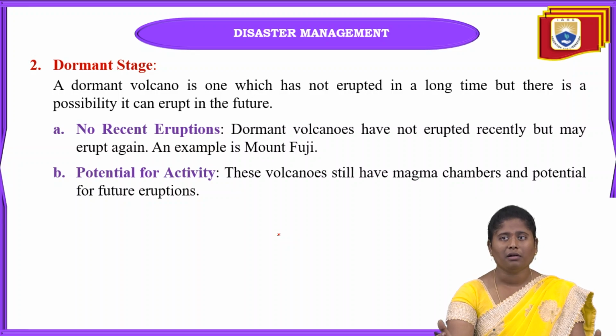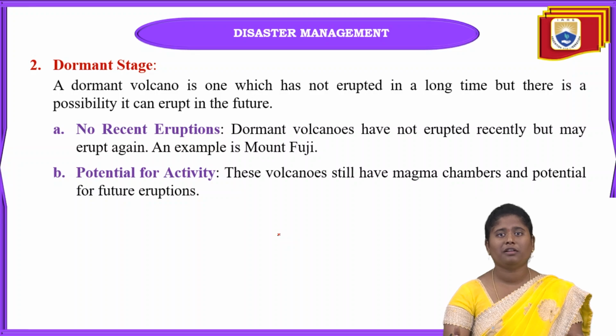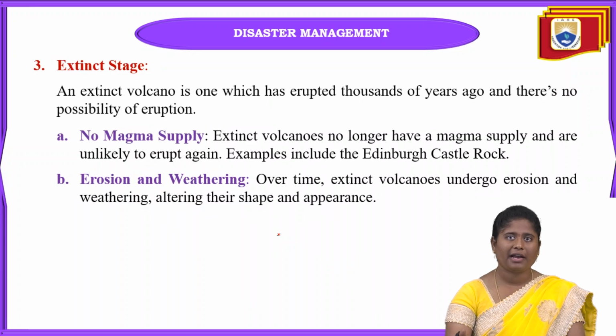From these magma chambers the lava is generated. So these dormant volcanoes are already prepared for future eruptions. Okay, that is called the potential for activity.